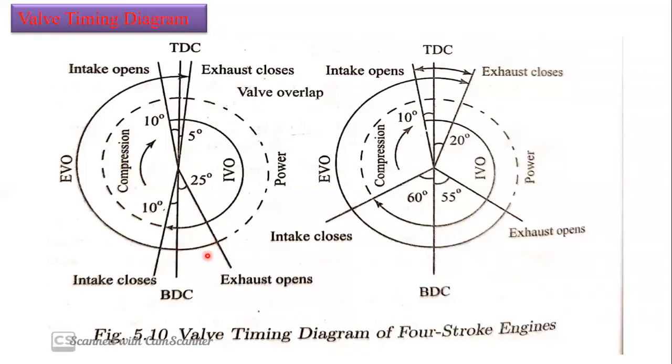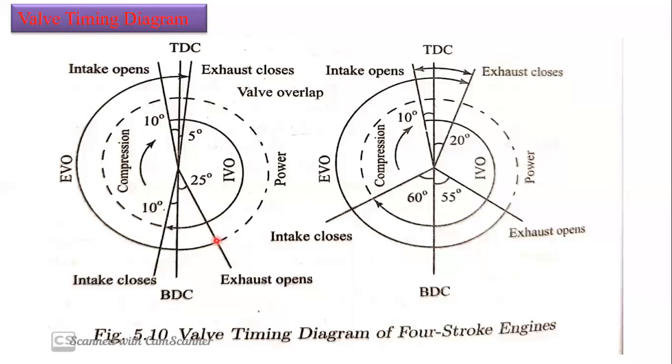Why? Because the piston requires more force when we open at bottom dead center. So if we open earlier, the power required by the piston is going to decrease.